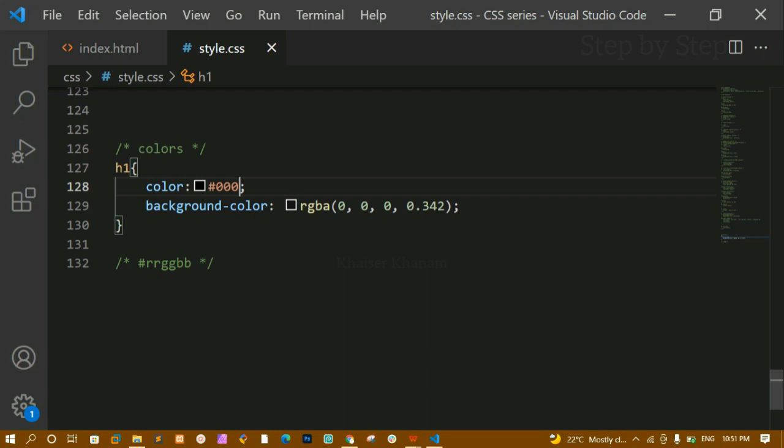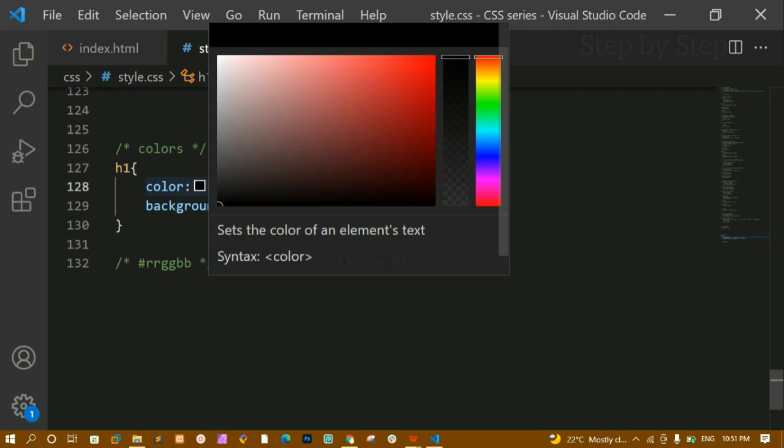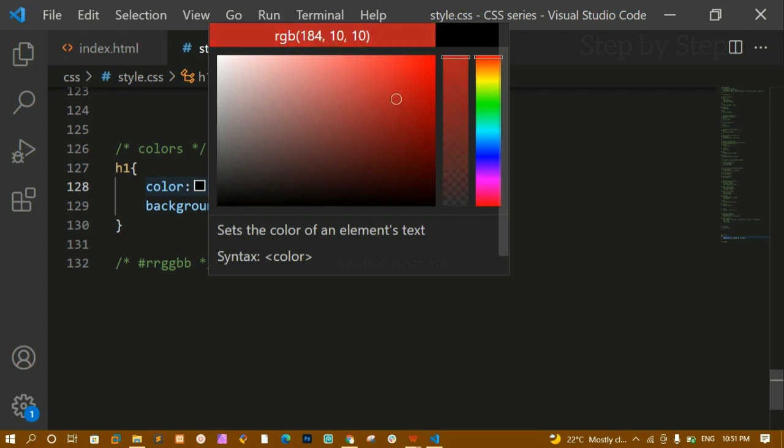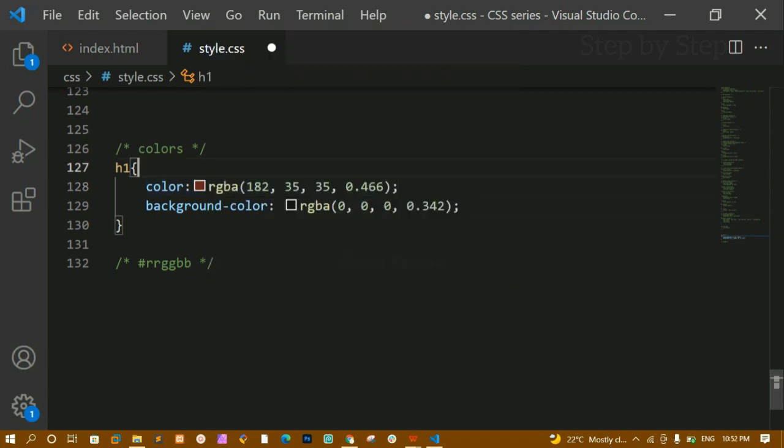We are having plenty of values and you don't have to remember any value. You can just select whatever color you want. Basic values you can remember, like for black we are having 0. For white we are having FF, so you can remember the basic color values, but not all values are possible to remember. So you can just use this color palettes, and you can use this color picker to choose the color wisely. And when you click on top, this value is going to change accordingly. We are having HSL, RGB, RGBA value. Based on our requirement we can select the values. Okay, this is how we are going to give RGB value and RGBA value.